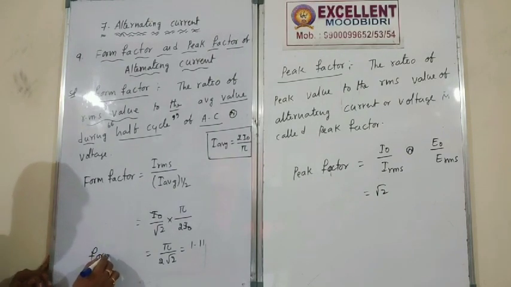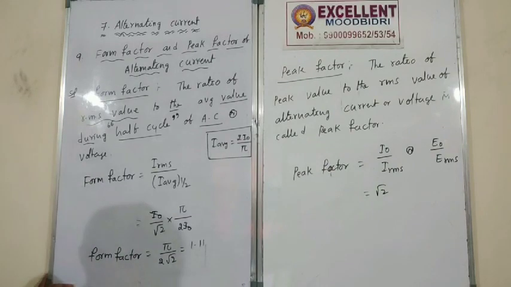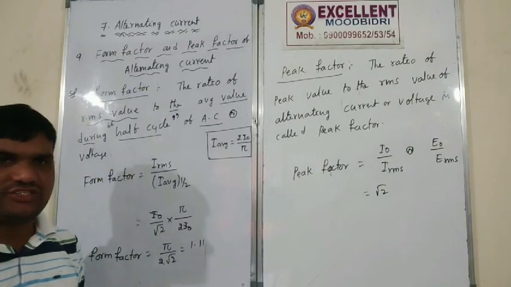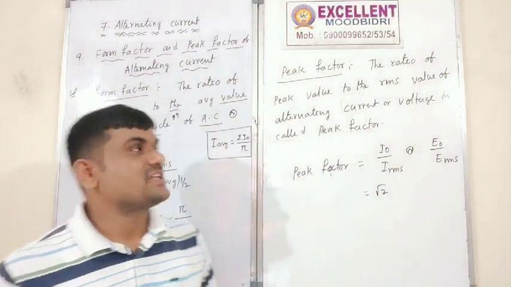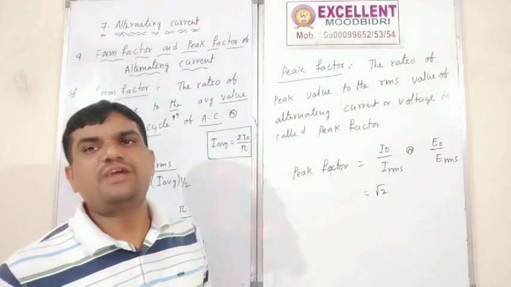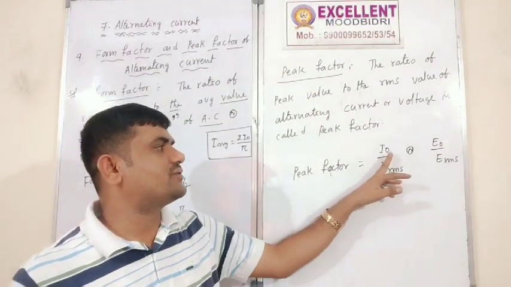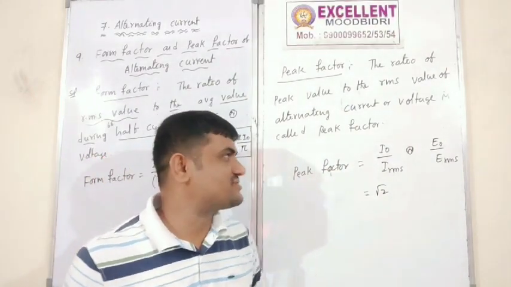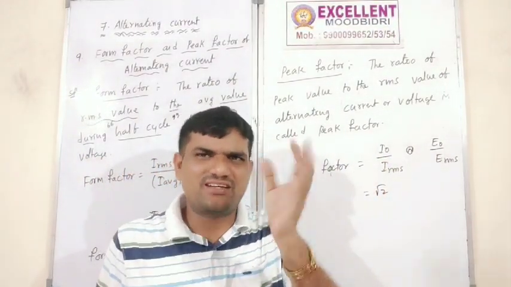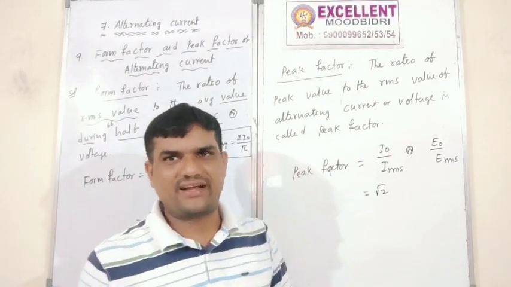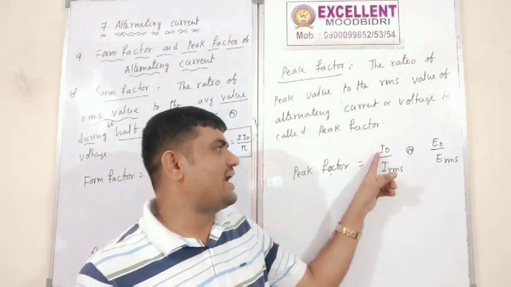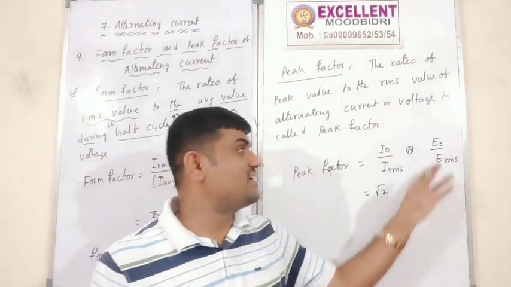What is the form factor? Ratio of IRMS by I average. Similarly, peak factor is nothing but the ratio of I0 by IRMS. I0 means the peak current, IRMS means root mean square alternating current. Therefore, I0 by IRMS or E0 by ERMS.